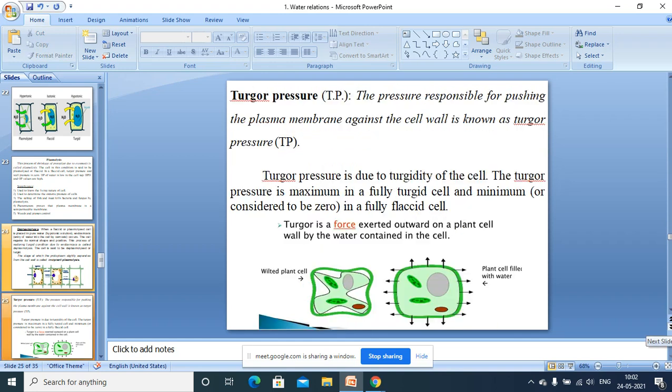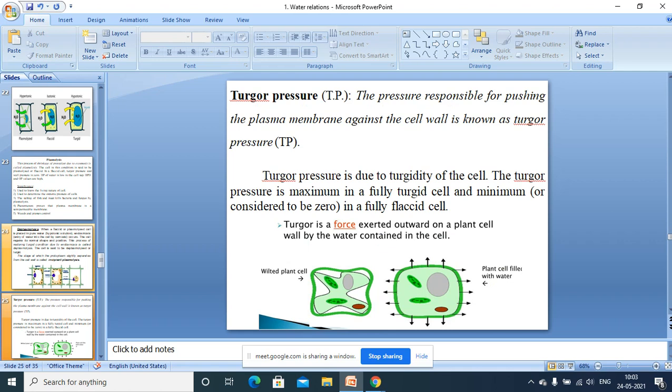We have already discussed turgor pressure. Turgor pressure is the pressure responsible for pushing the plasma membrane against the cell wall. Why does turgor pressure operate?